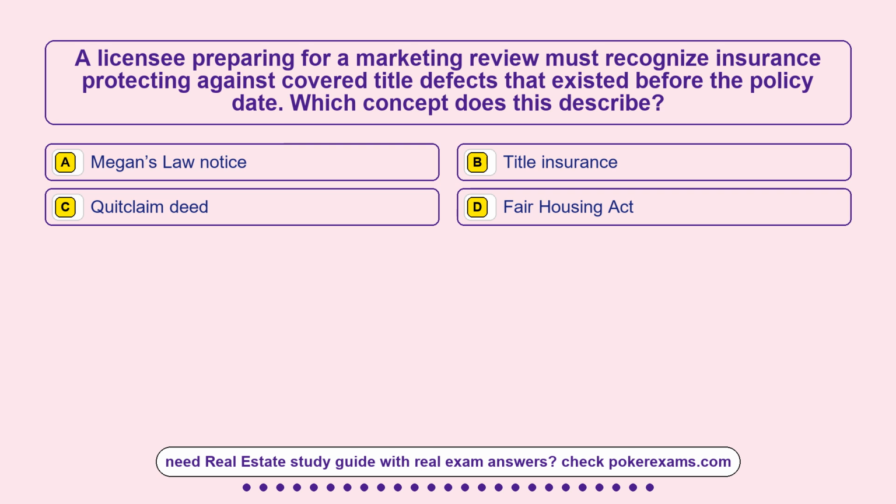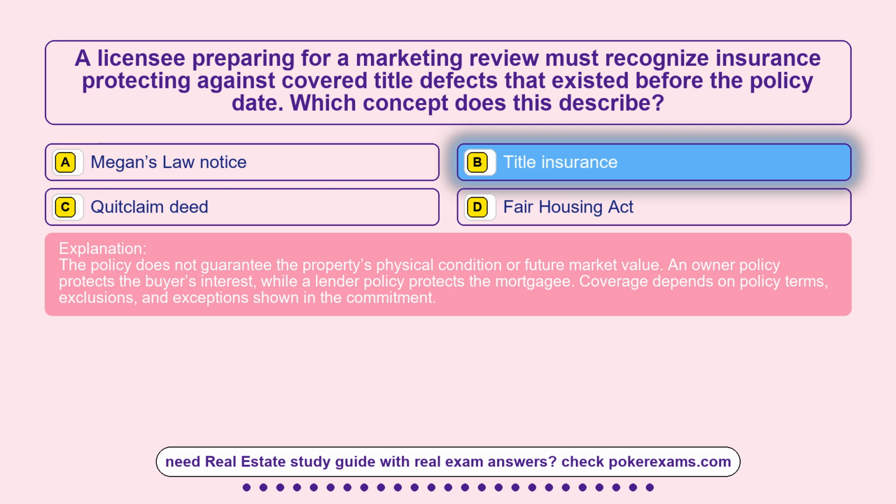Question 14. A licensee preparing for a marketing review must recognize insurance protecting against covered title defects that existed before the policy date. Which concept does this describe? Option A, Megan's Law Notice. Option B, title insurance. Option C, quitclaim deed. Option D, Fair Housing Act. The correct answer is option B, title insurance. The policy does not guarantee the property's physical condition or future market value. An owner policy protects the buyer's interest, while a lender policy protects the mortgagee. Coverage depends on policy terms, exclusions, and exceptions shown in the commitment.